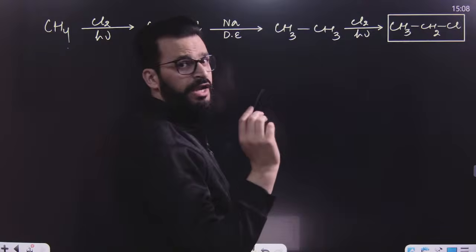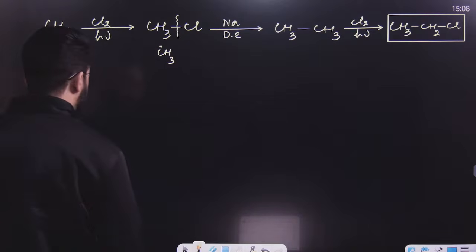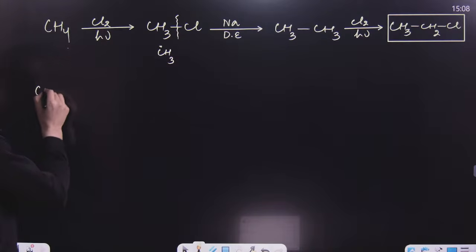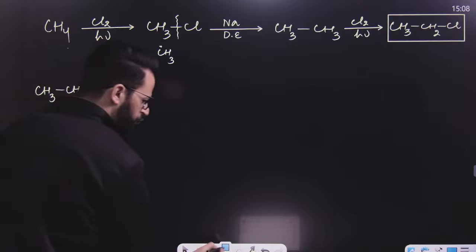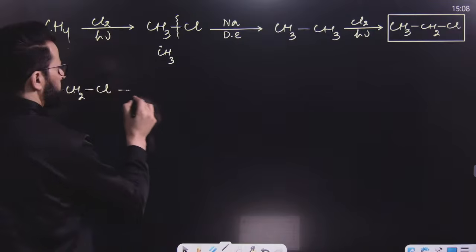Now, have a look, my dear students. Say for example, we are having an alkyl halide, CH3CH2Cl. Then which types of reactions will be there? Have a look.